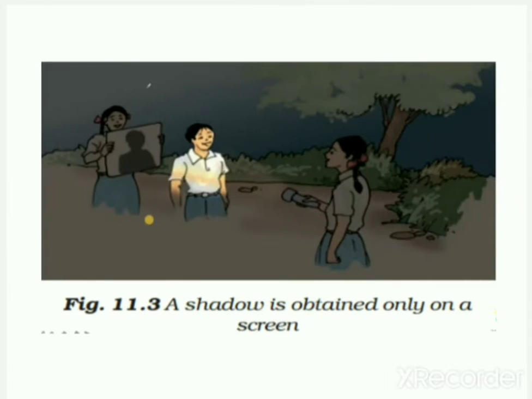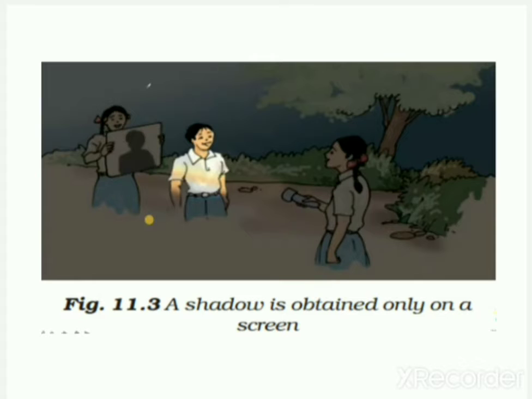One more example: you can see that here a girl is casting light towards the boy and the shadow is created behind him on the screen or on the surface.